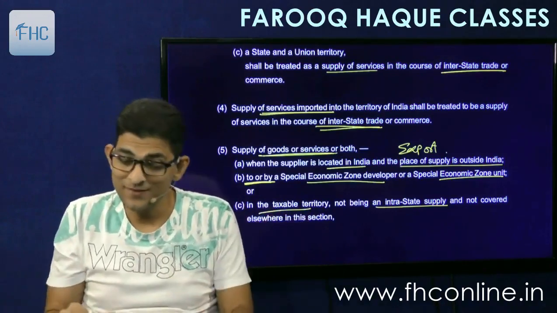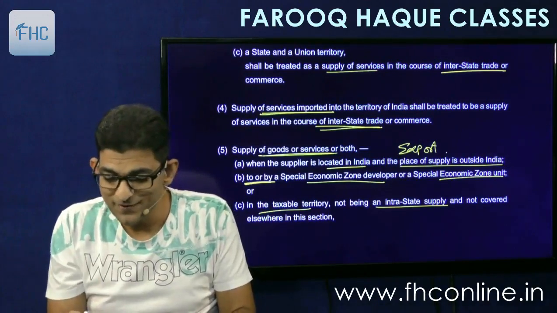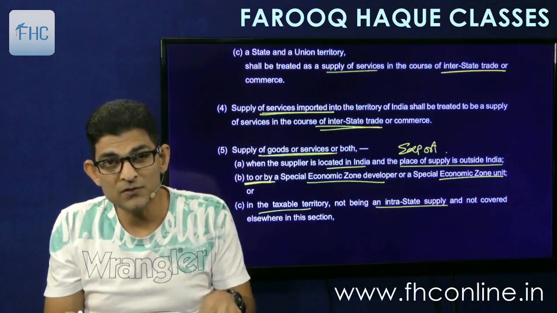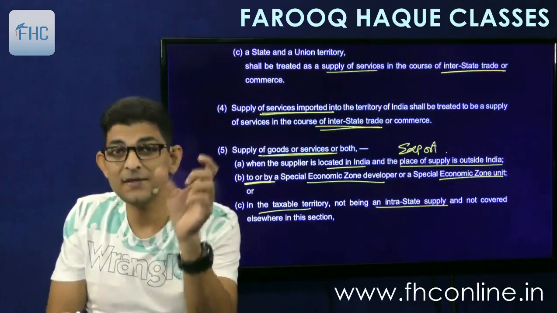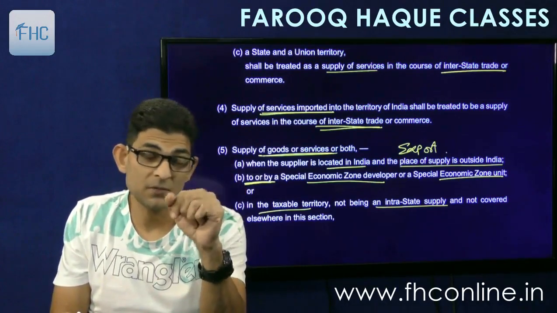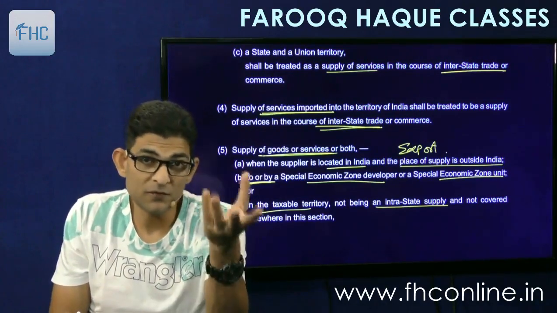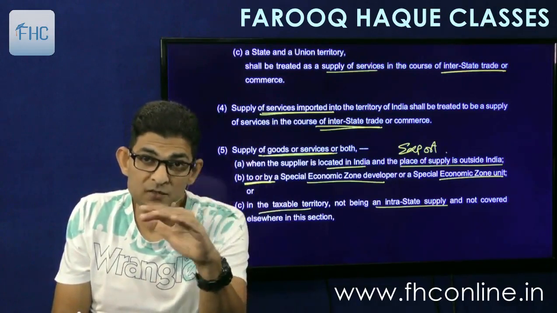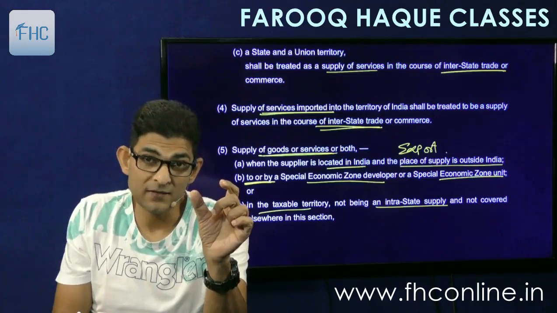How can this happen? It happens because India consists of states and union territories, but India may also include some location or area which does not fall within any of the states. It may be some disputed area, or an area which belongs neither to one state nor to another state. So it is called no man's land.